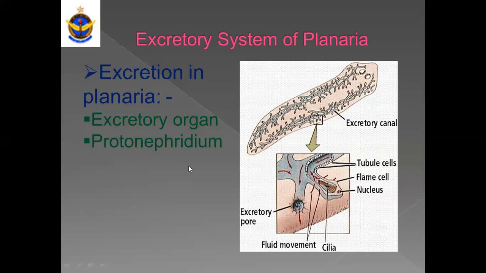So here we can say that this excretory system does not excrete the whole excretory product. So planaria has an initial or rudimentary type of excretory system. That is why there is a need of digestive or gastric activity for the removal of undigested food. Here only urine will be passed out from the protonephridia. After that,